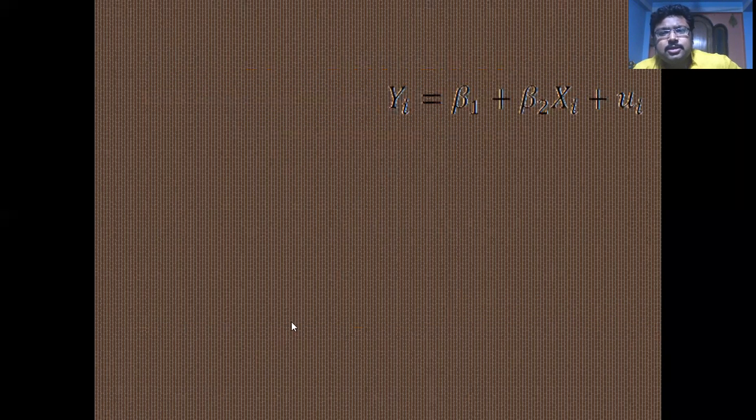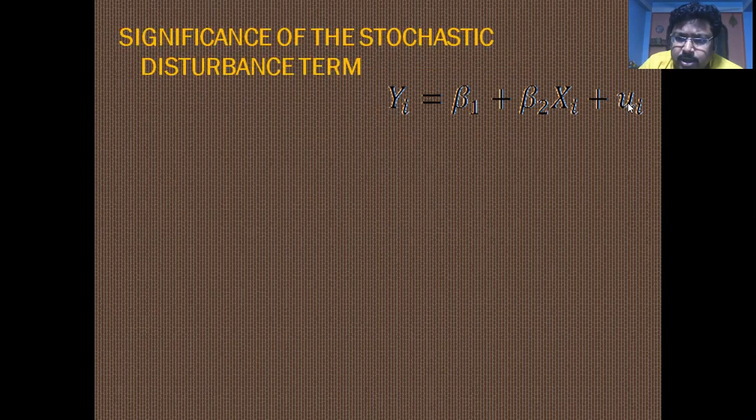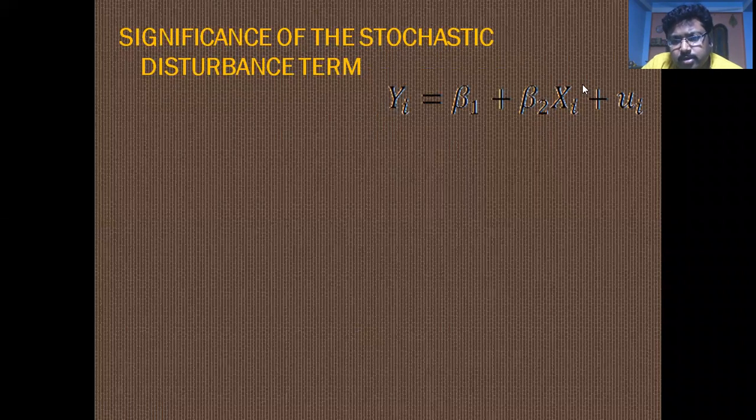Look, this is the simple regression equation, and it represents the consumption function. This is the dependent variable and this is the independent variable. This is the disturbance term, this is the constant term, and this is the coefficient of xi. This is the intercept term; in one sense, you can say this is the slope term. Now, this is on the basis of the consumption function. You can say this is the consumption and this is the income.